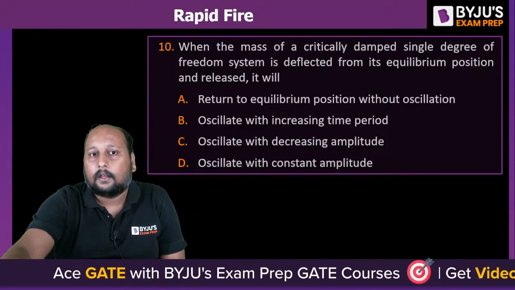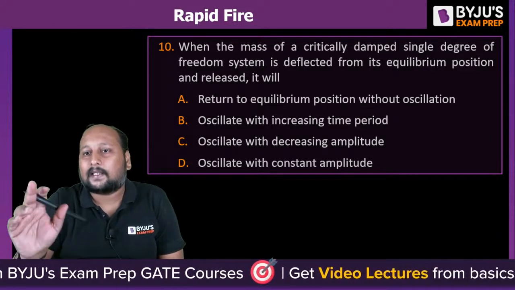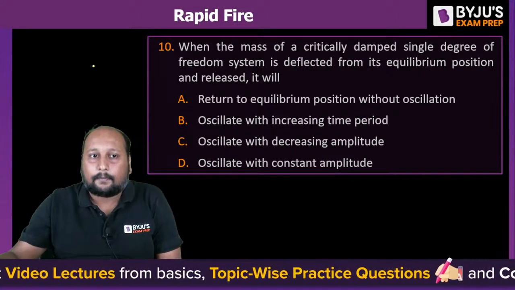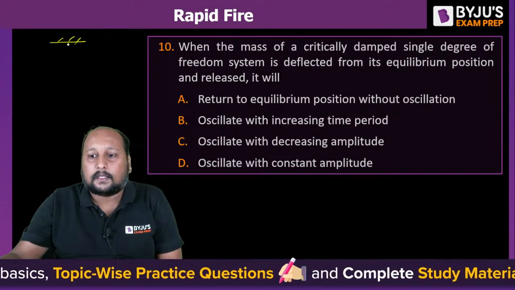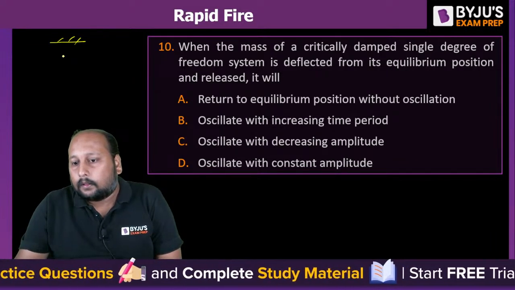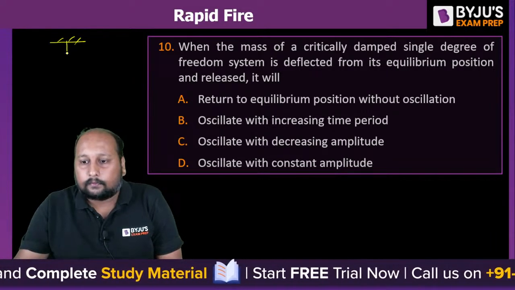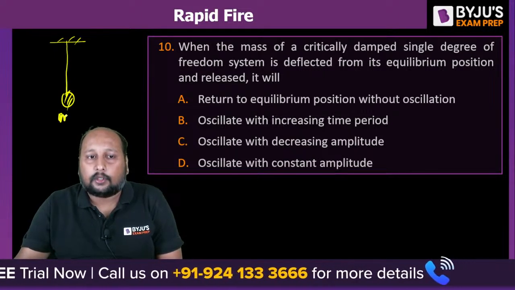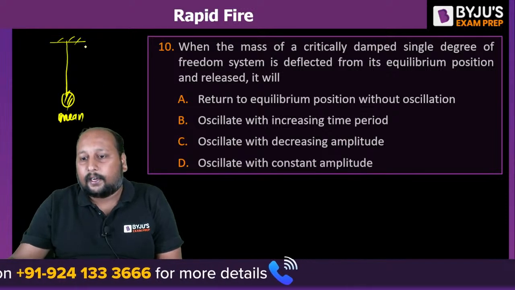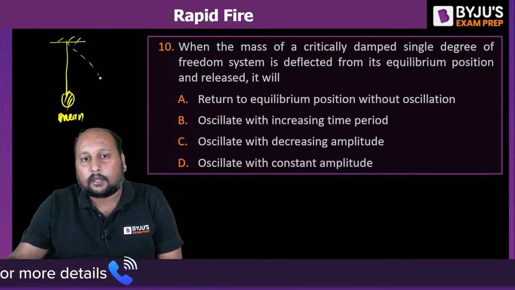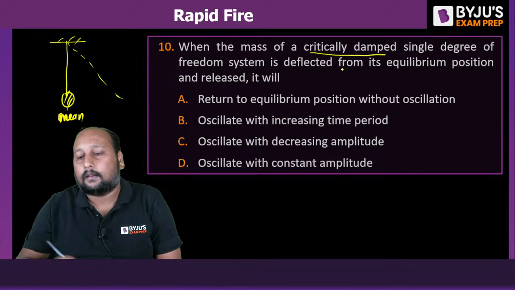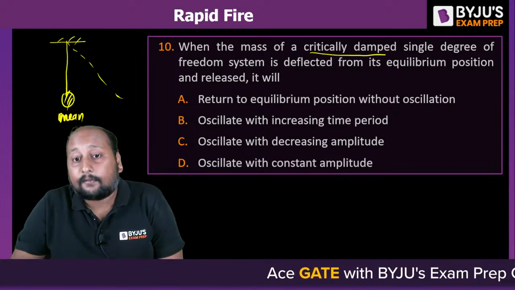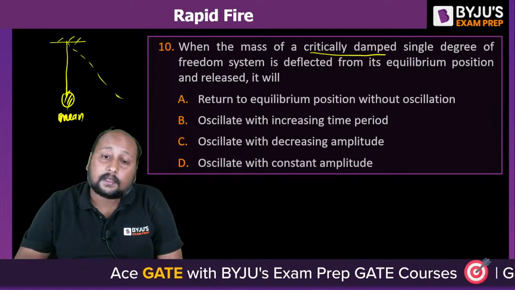When the mass of a critically damped single degree of freedom system is deflected from its equilibrium position, let's suppose this is the equilibrium or mean position. If it is deflected from its mean position and we have critical damping, what will happen? Return to equilibrium position without oscillation, oscillate with increasing time period, oscillate with decreasing amplitude, or oscillate with constant amplitude.